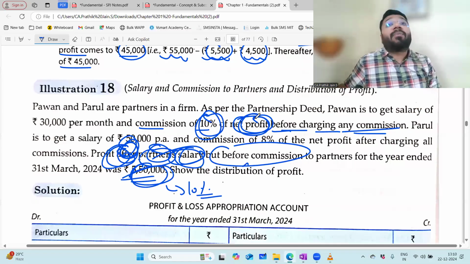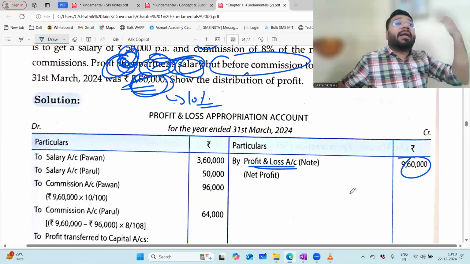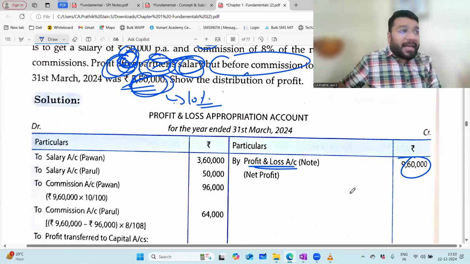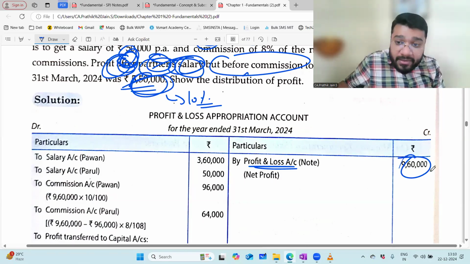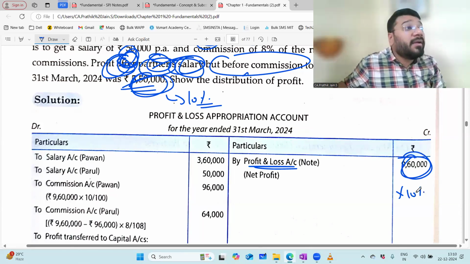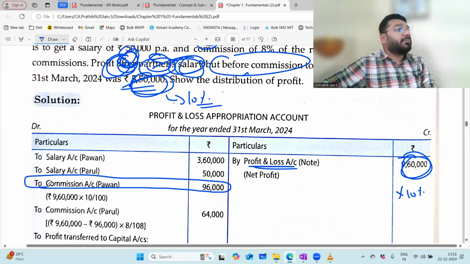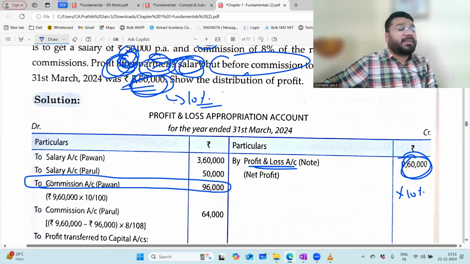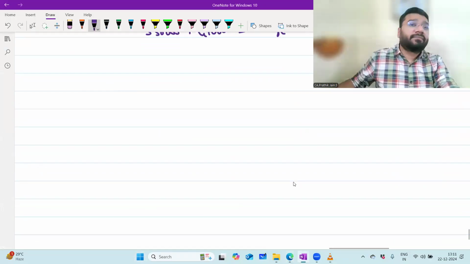So what is the profit that is coming before subtracting commission? 9,60,000 rupees. Before subtracting commission means salary also need not be subtracted. So if I don't subtract salary and commission, my actual profit is 9,60,000, and on that you multiply 10 by 100. So 9,60,000 times 10 by 100 is 96,000. Am I clear? The question is silent about whether the salary should be deducted, so you will not subtract salary. Okay, next.